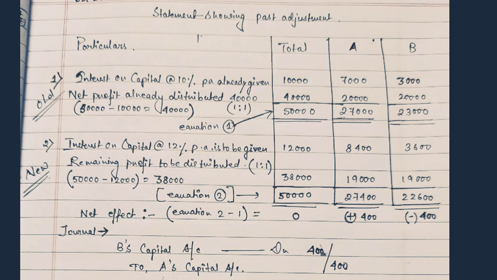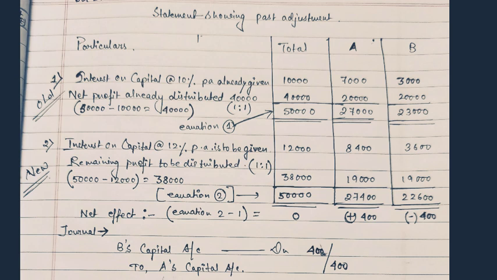For the solution of the sum, we have prepared a statement showing past adjustment. First, we have calculated the interest of both the partners, that is 7,000 for A and 3,000 for B at the rate of 10% per annum on their capital. The total amount of interest is 10,000. Now, the net profit mentioned in the question is 50,000. So, from 50,000, 10,000 will be deducted, and the remaining profit of 40,000 will be shared by A and B in the equal ratio. So 20,000 will be given to A and 20,000 will be given to B.